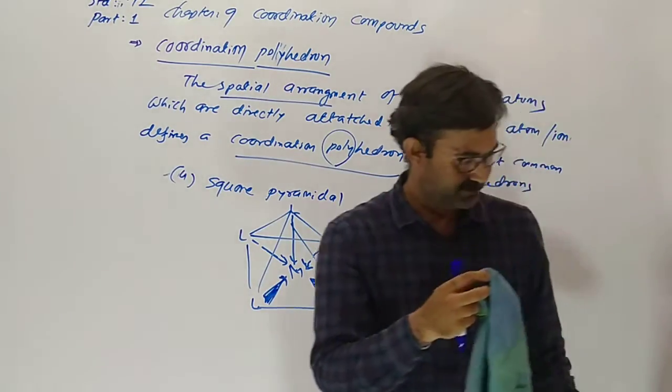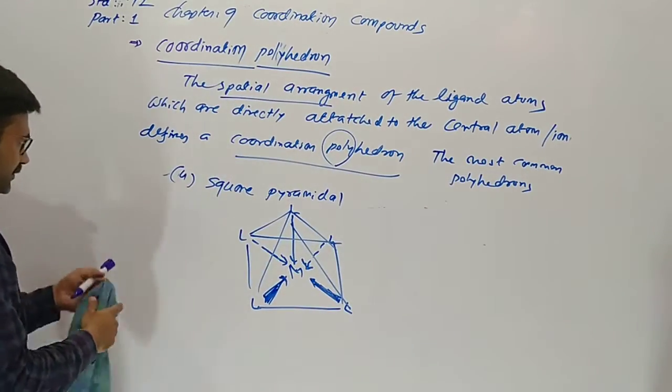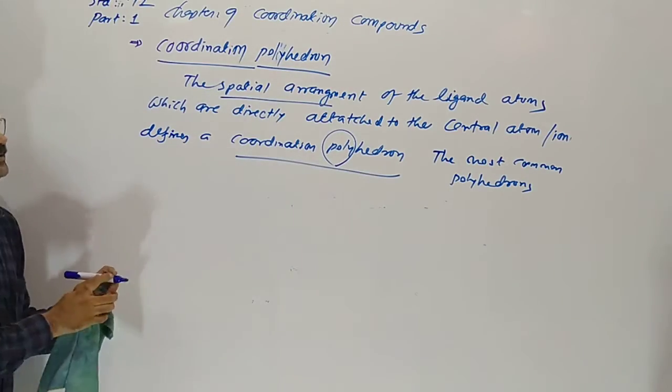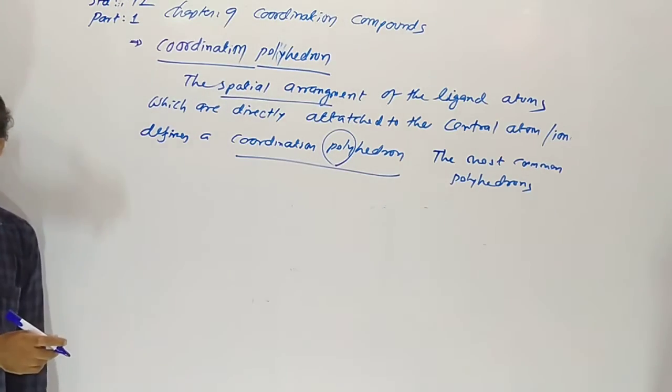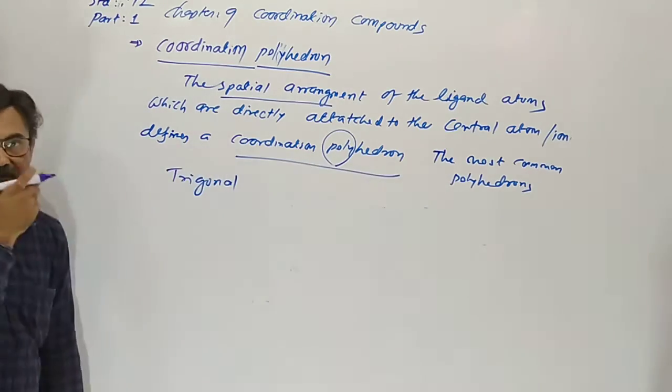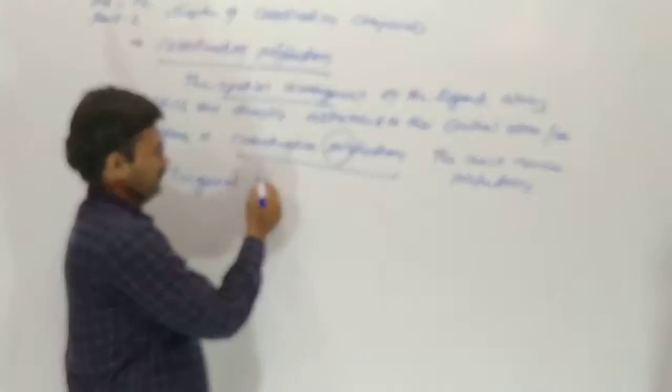Now the last one, the fifth one, the coordination polyhedron, is trigonal bipyramidal.